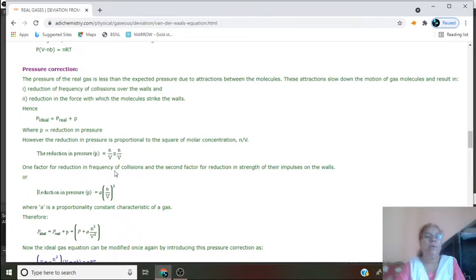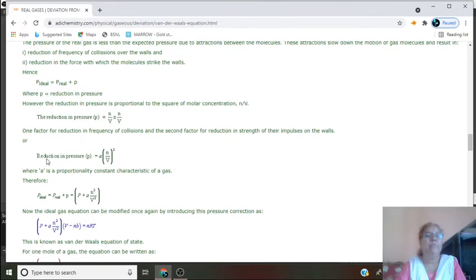One factor is for the reduction in frequency of collision and the second factor is for the reduction in strength of their impulses on the wall here. Therefore, the reduction in pressure p is equal to a times (n by V) whole squared, where a is the proportionality constant and characteristic of a gas.